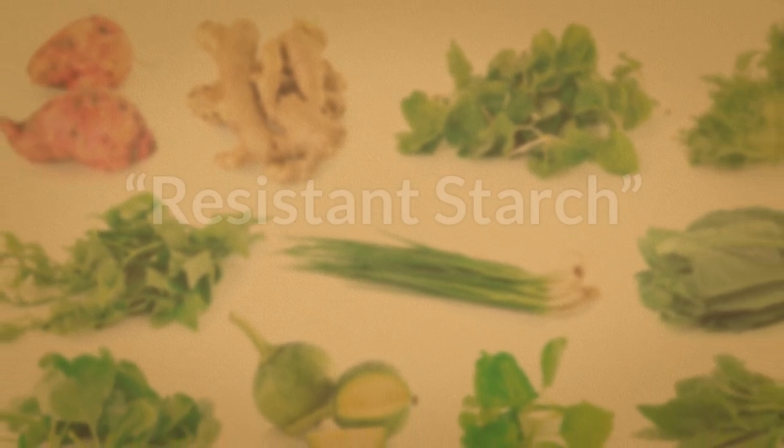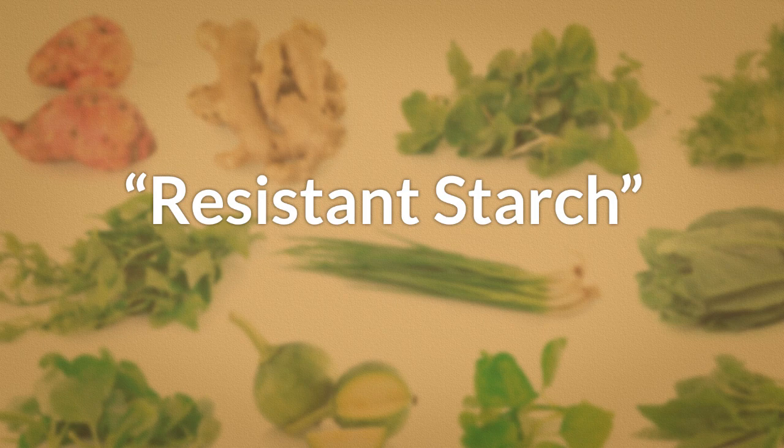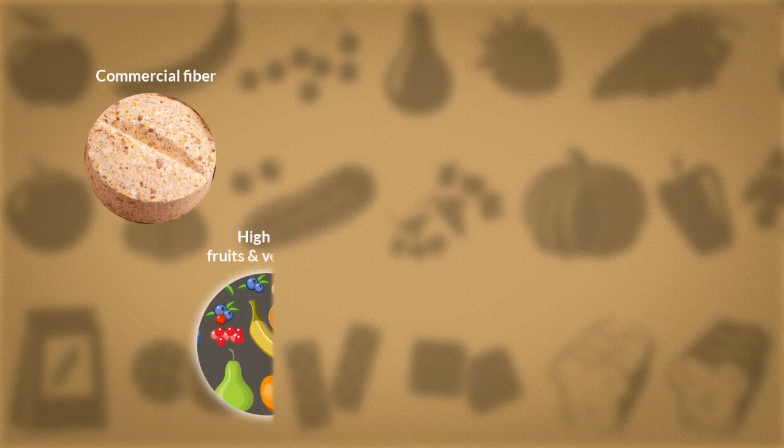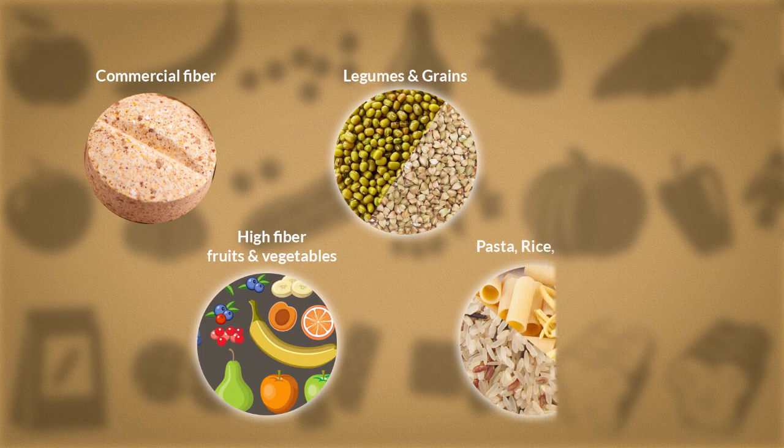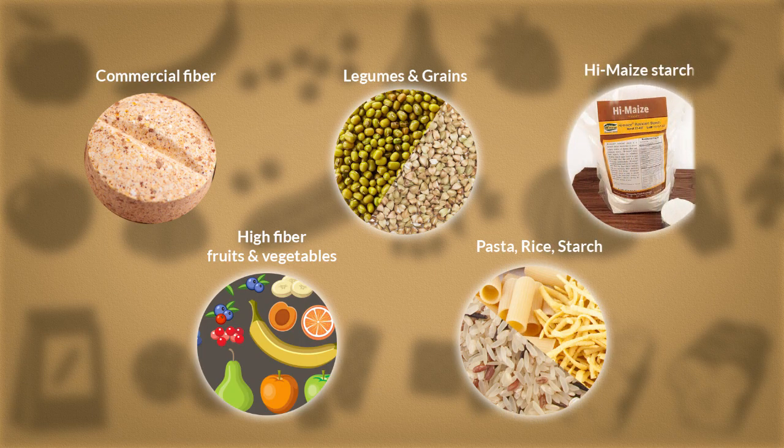High amylose carbohydrates are also referred to as resistant starch. They are mainly found in commercial fiber, high fiber fruits and vegetables, legumes and unprocessed grains, cooked cold pasta, rice, and cornstarch, and high maize, which is an industrially produced cornstarch.